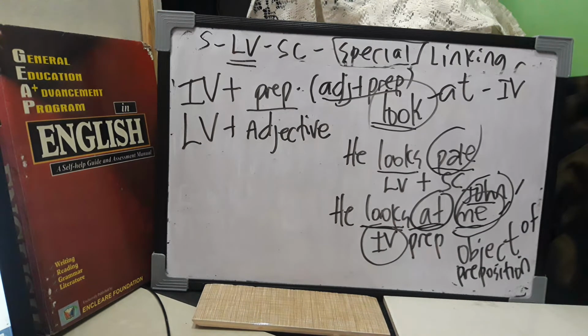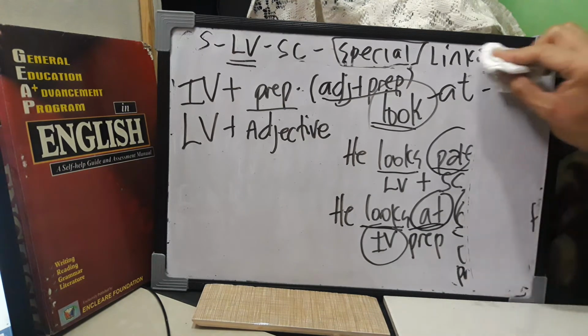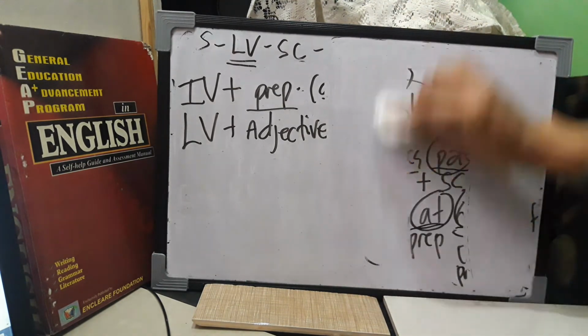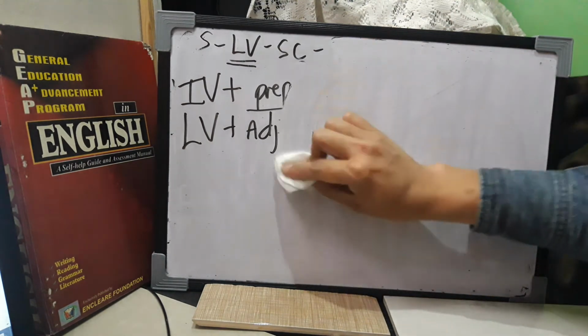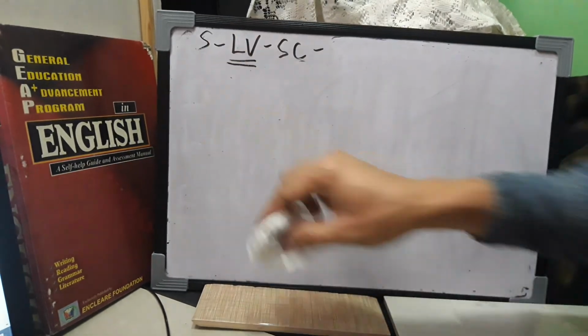Did you get it? Yes or yes? Okay, so this is again Grammar Made Easy. Continuation of the SLB SC pattern using special linking verb. So is this clear, guys? Okay, now let's try to make it a little, I'm not sure. I think it's not confusing, but I don't know. This idea might be new for everybody.